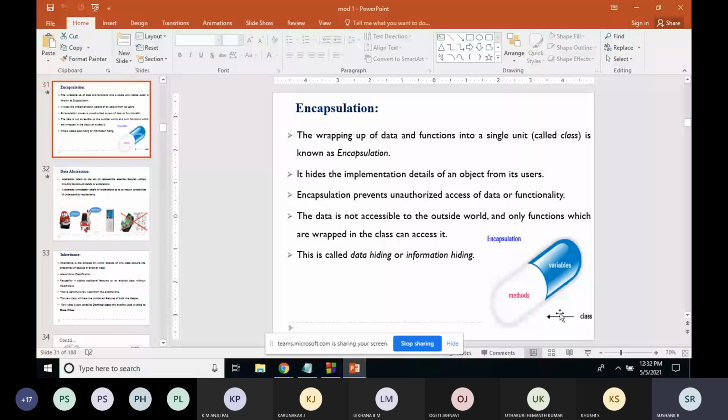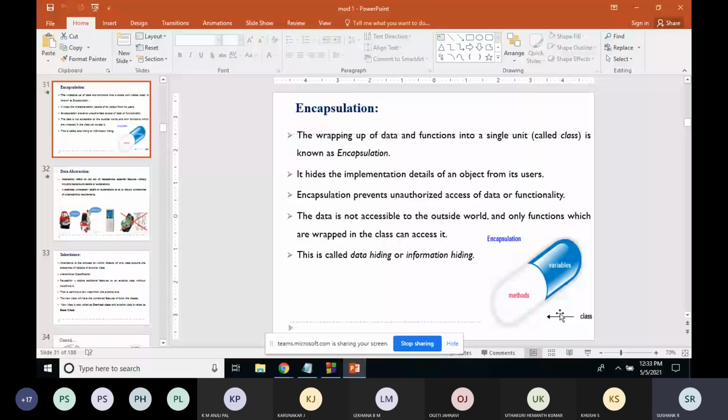He has to request some officer in the sales team for accessing a particular data. That is what encapsulation will do: it will prevent unauthorized access of data or functionality. The data will be accessible only within the class. For example, the data related to sales team will be available within the class called sales, and anyone who is inside that class called sales can access them. The outsiders, or the outside function, or outside world, can be the financial team.